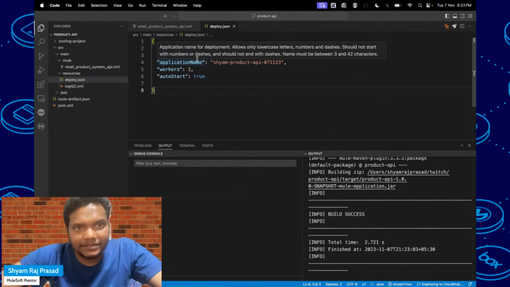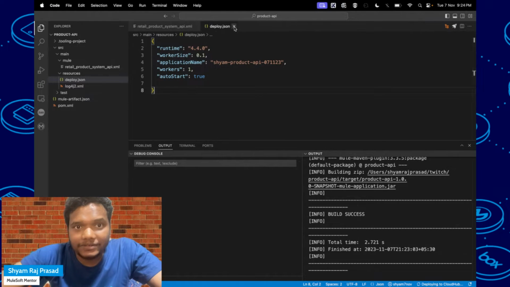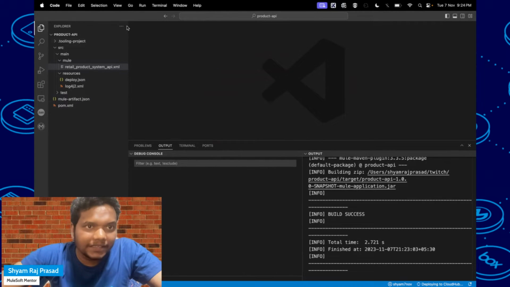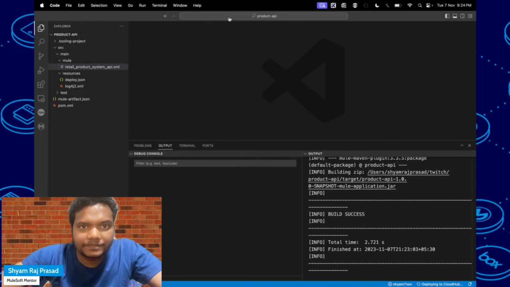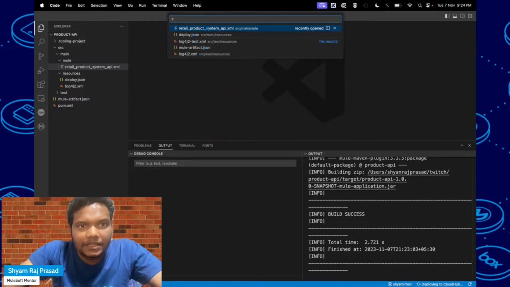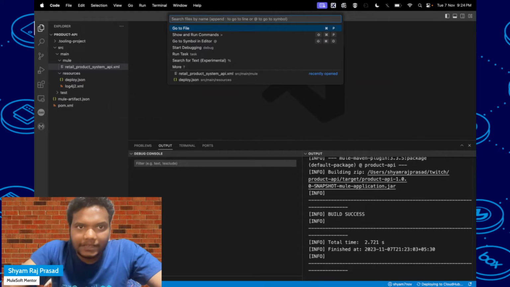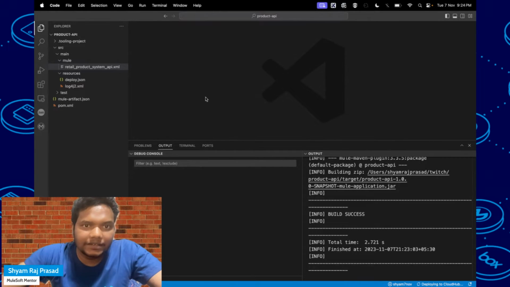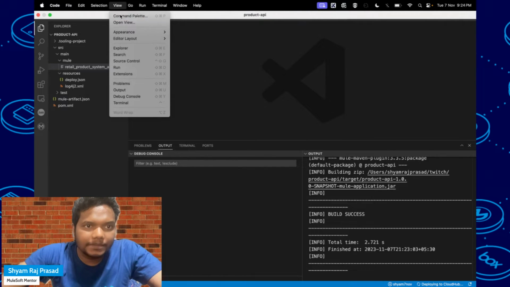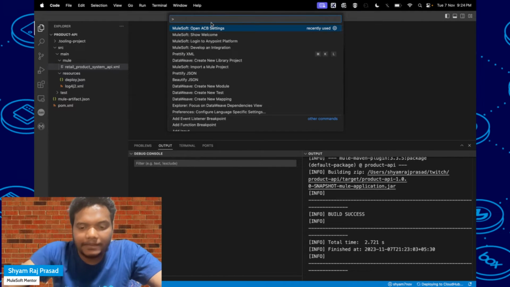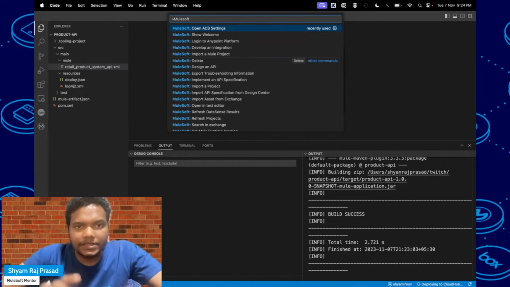Also there are some configurations related to this project. If you go to the command palette and type MuleSoft, you will see all the settings like open ACB settings, welcome message, login into Anypoint platform, development integration.